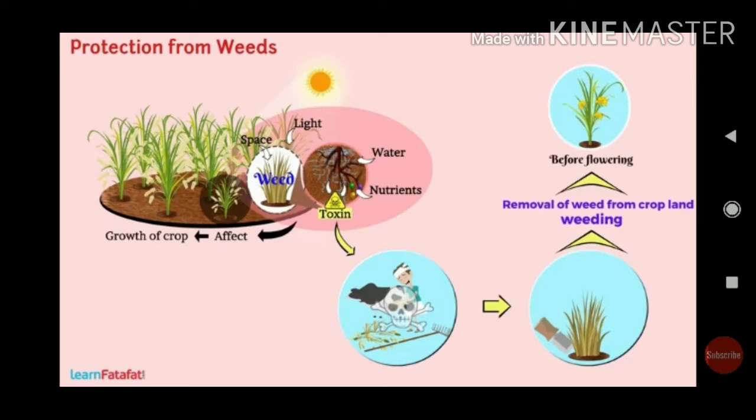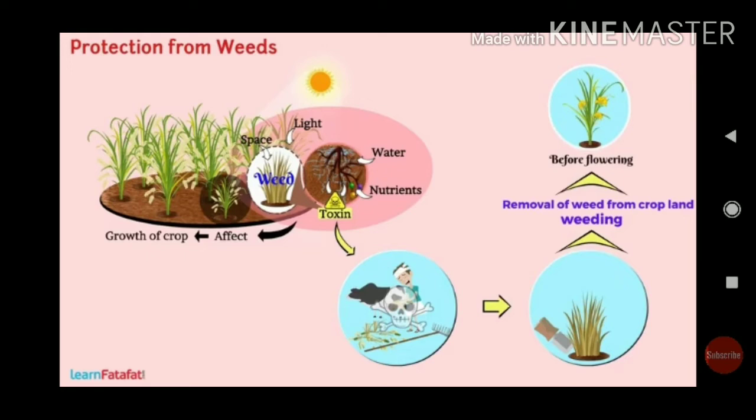Sometimes during harvesting, if they cut the weeds along with the food crops, and that is eaten by an animal or any human being, it is dangerous because certain weeds contain poisonous toxic substances. So in such a way they are dangerous. However, weeds are a big problem for the farmer. So what is to be done now?